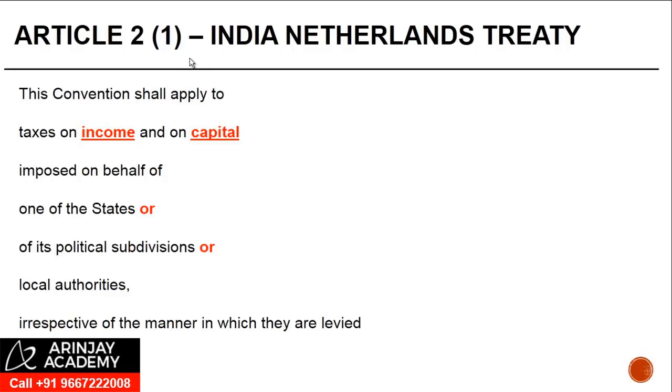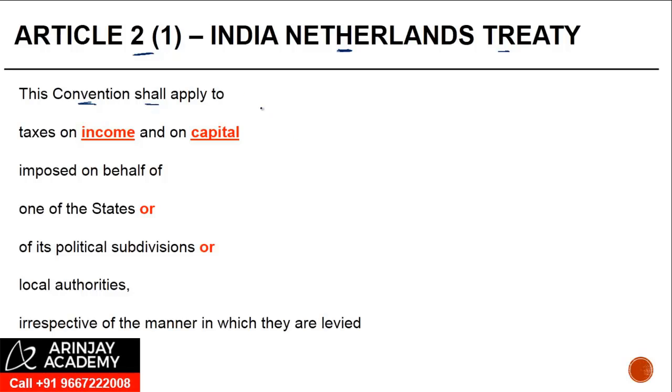Let us now look at one of the actual articles in a treaty. What we are looking at is Article 2.1 of the India-Netherlands Treaty. First, let's read this. This convention shall apply to taxes on income and on capital imposed on behalf of one of the states or its political subdivisions or local authorities, irrespective of the manner in which they are levied.